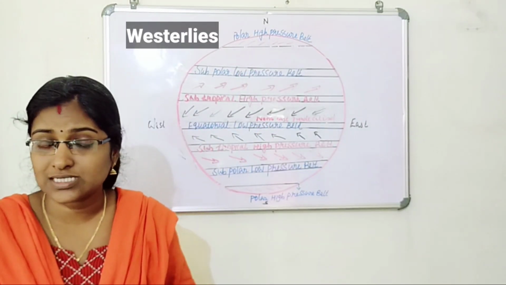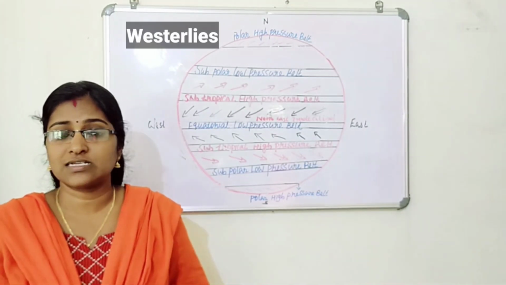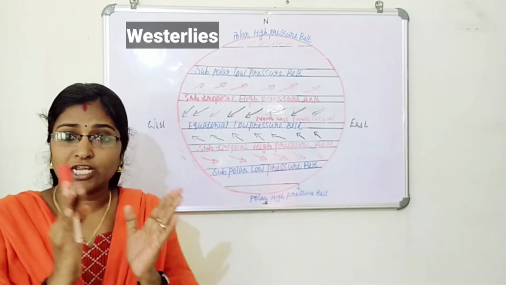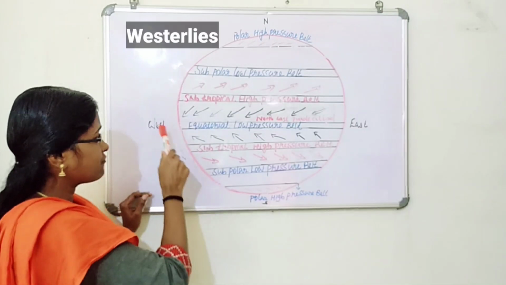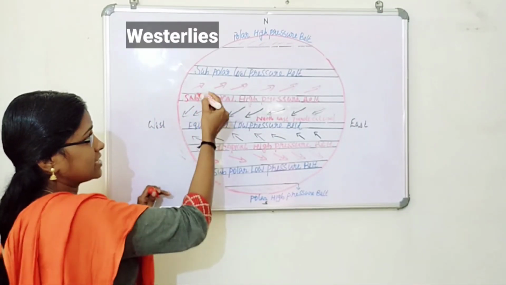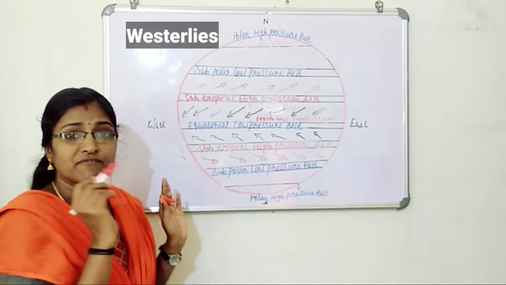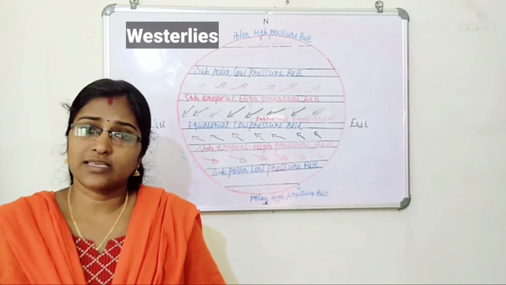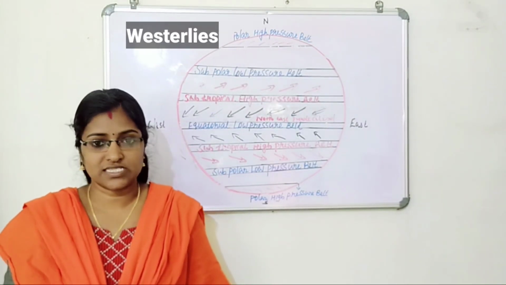Then how did this wind get the name westerly? You know that the direction of the wind is mostly from the western side. You just take this arrow mark. This is from western side. That's why these winds are called westerlies.